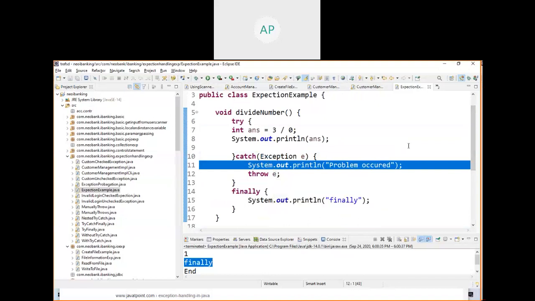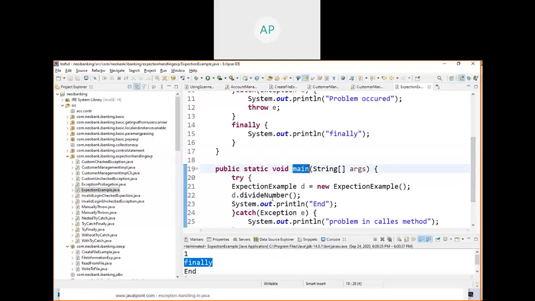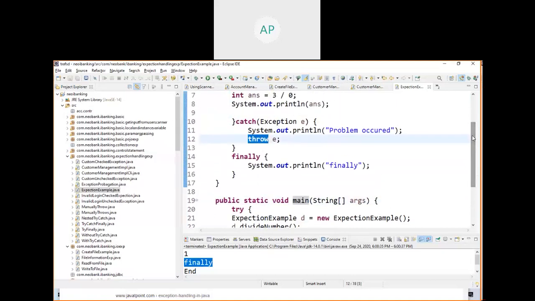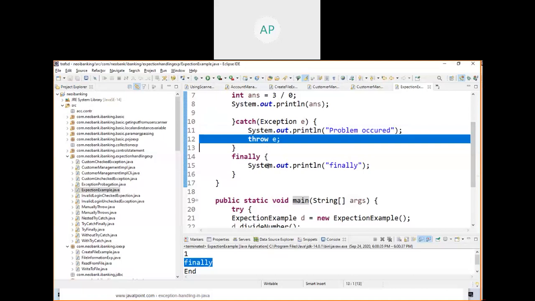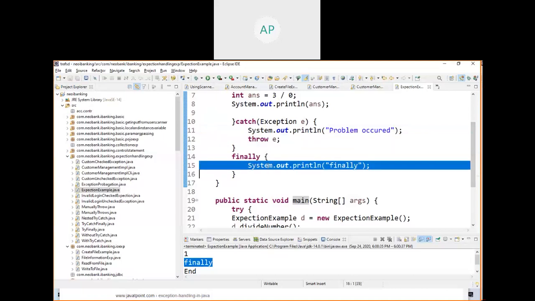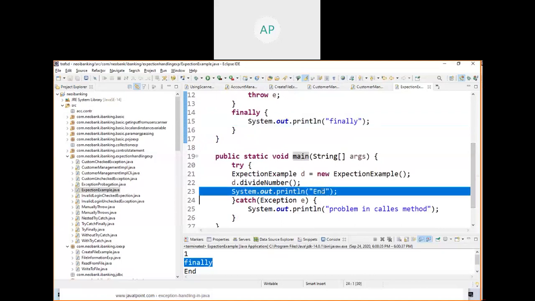So now what will happen? See here, there is a problem. Now it will come to the catch block. You are printing it. So you want to inform this problem to the caller. Who is the caller? This method is the caller, right? And from here you are calling. You need to inform this method that there is a problem. Then how can you throw? You can throw the exception manually. Throw is to throw the exception manually.